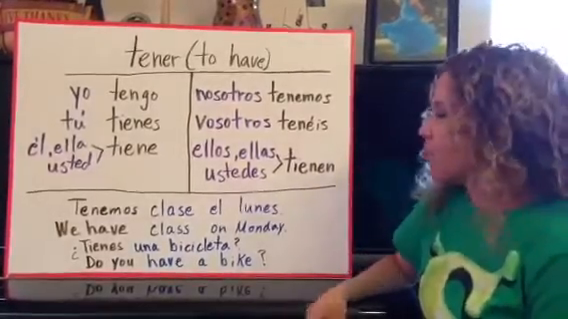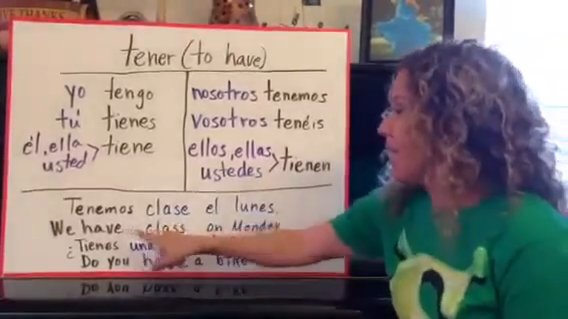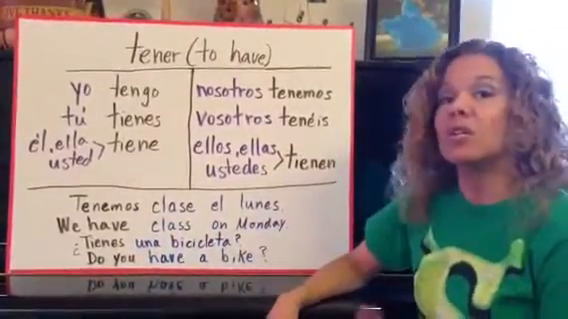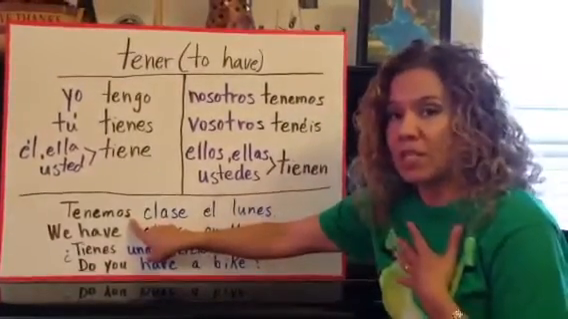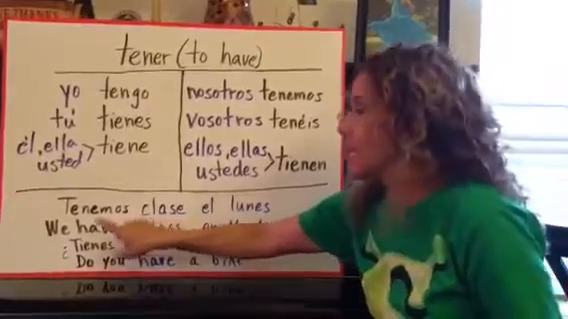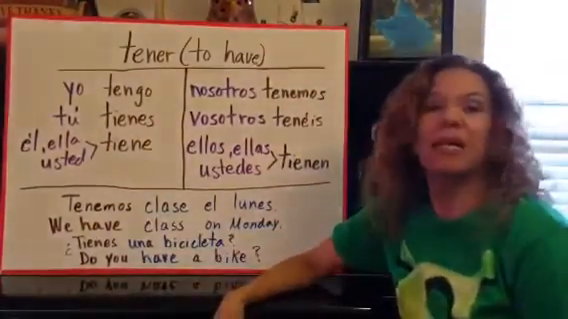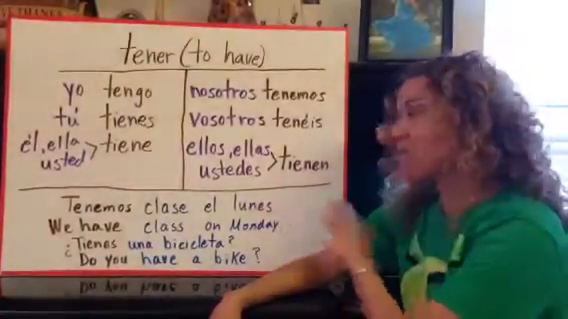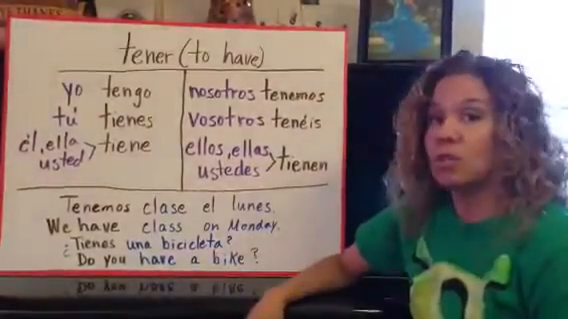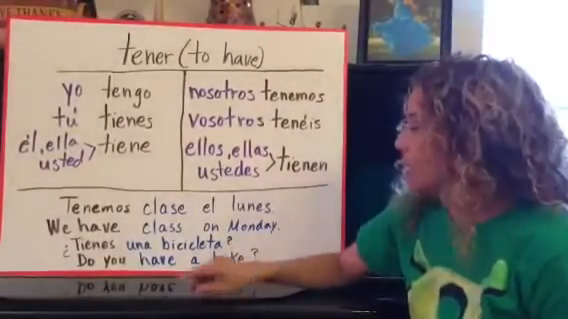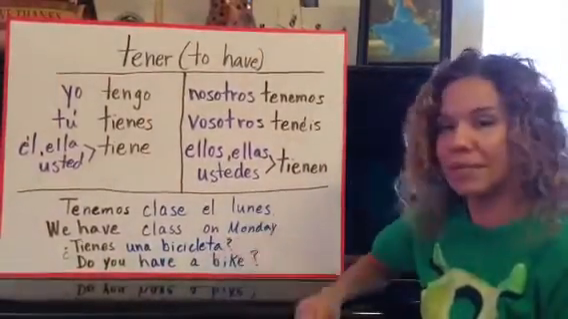Let's look at some examples. Tenemos clase el lunes. That means we have class on Monday. Again, do remember that the conjugation implies that it's we. So in Español, yes, we could say nosotros tenemos, but we don't have to, because tenemos implies that it is we that have class on Monday. So, ¿tienes una bicicleta? Do you have a bike? So again, do you is for tienes and have a bike for una bicicleta.